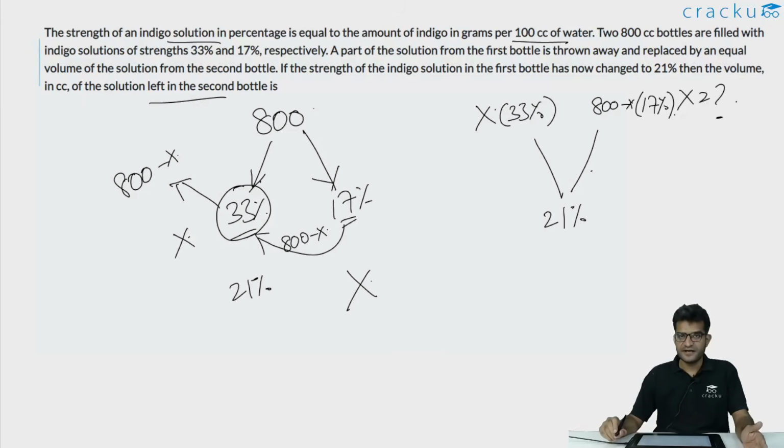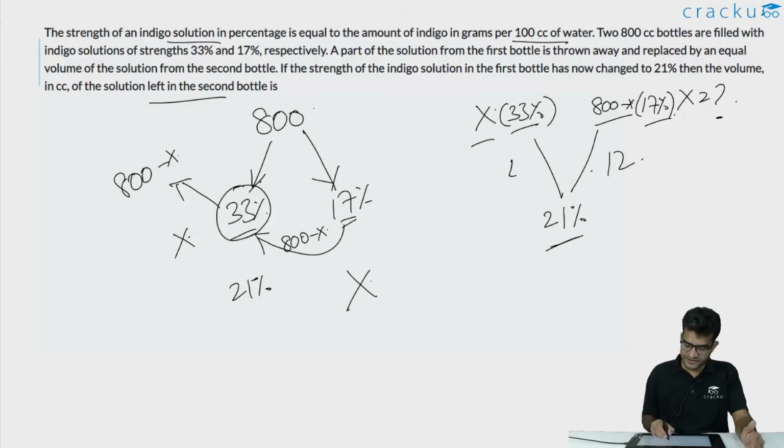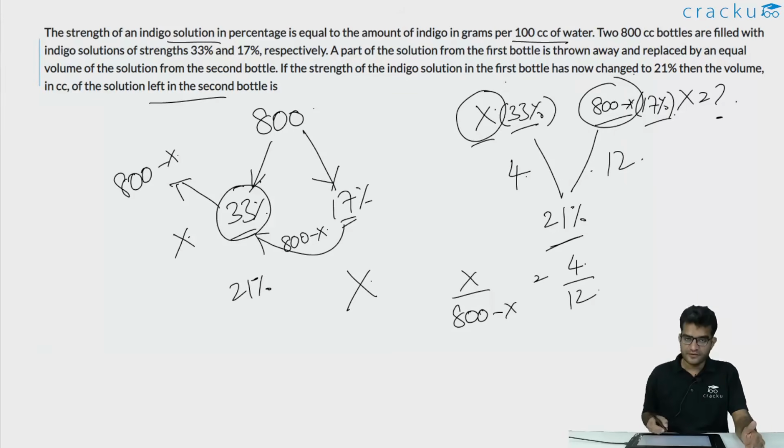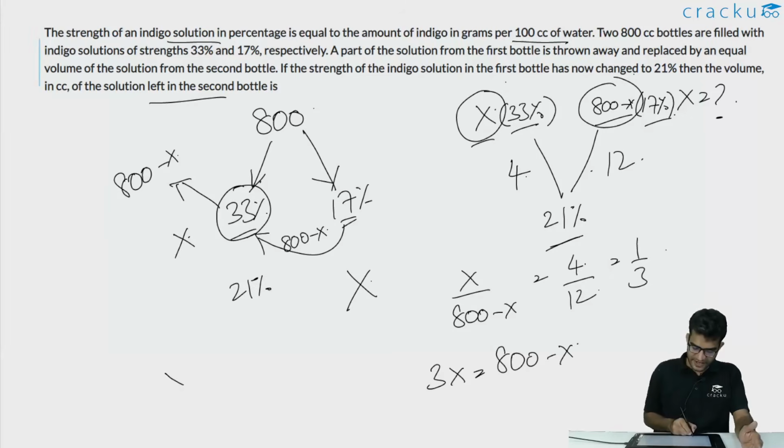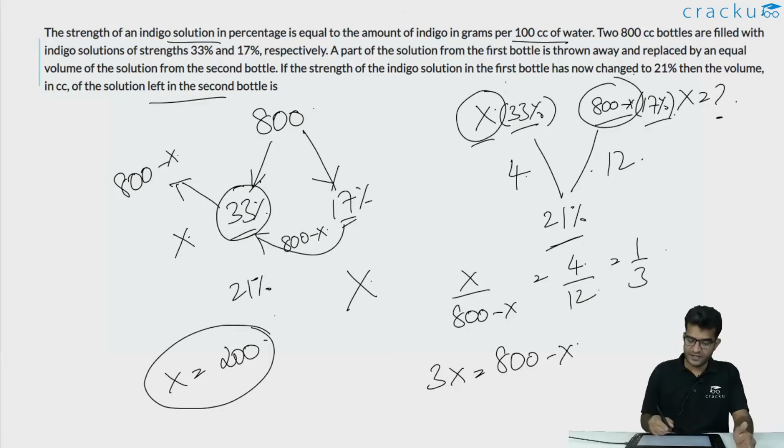Using the alligation method, we can calculate the ratio between x and 800 minus x. How can we do that simply? We'll first calculate 33 minus 21. 33 minus 21 is 12, so that will be over here. And what is 21 minus 17? 21 minus 17 is 4. So the ratio of x to 800 minus x has to be equal to 4 divided by 12. 4 by 12 is basically 1 by 3. So if you cross multiply, 3x will be equal to 800 minus x, or 4x is 800, or x is 200. So the amount of solution that is left in the second bottle will be 200 ml.